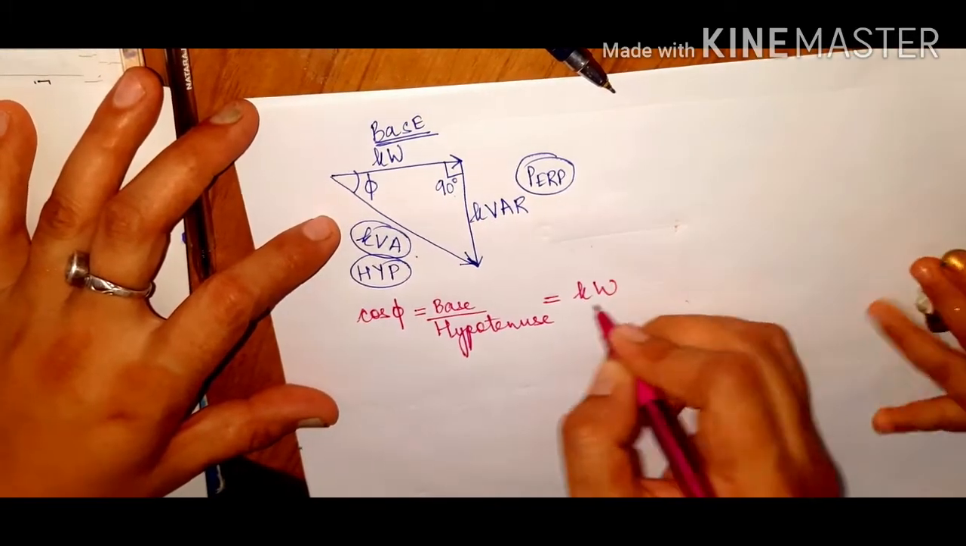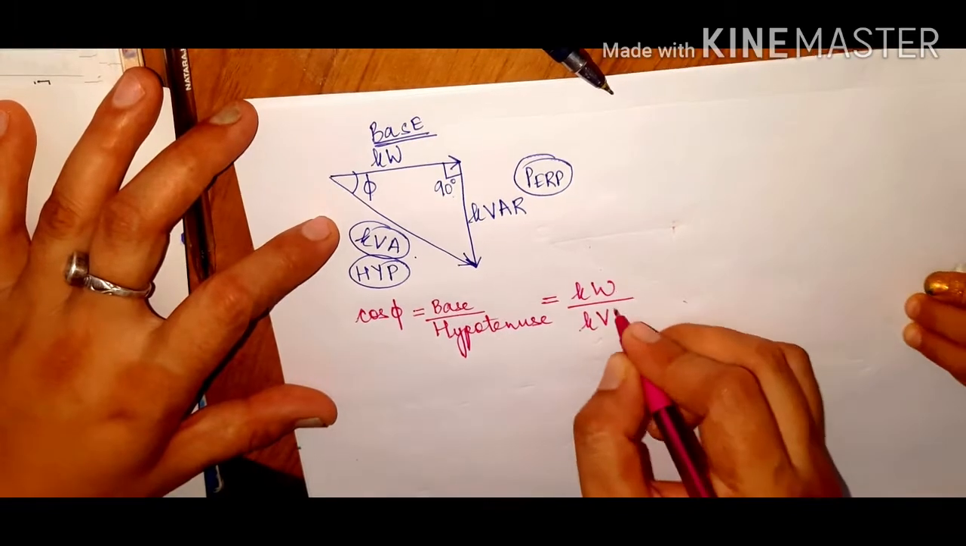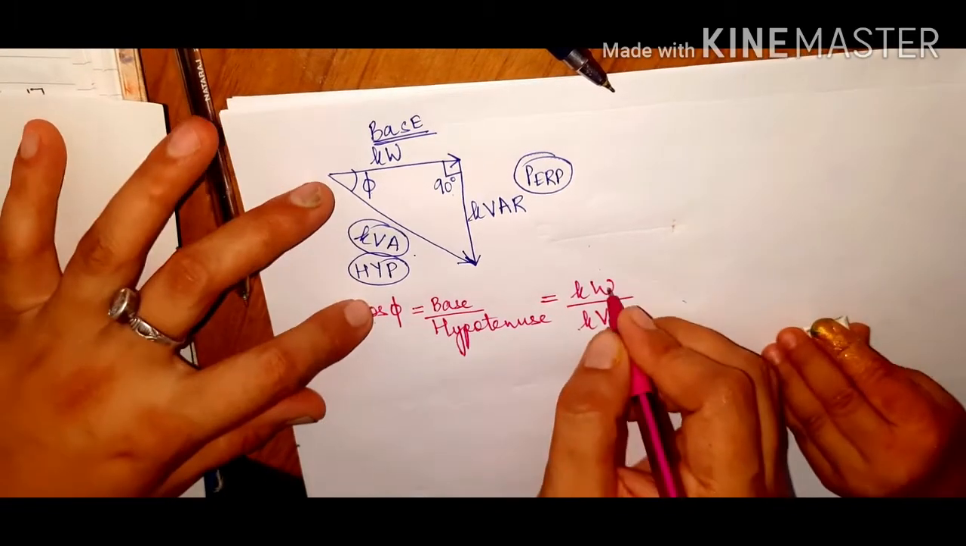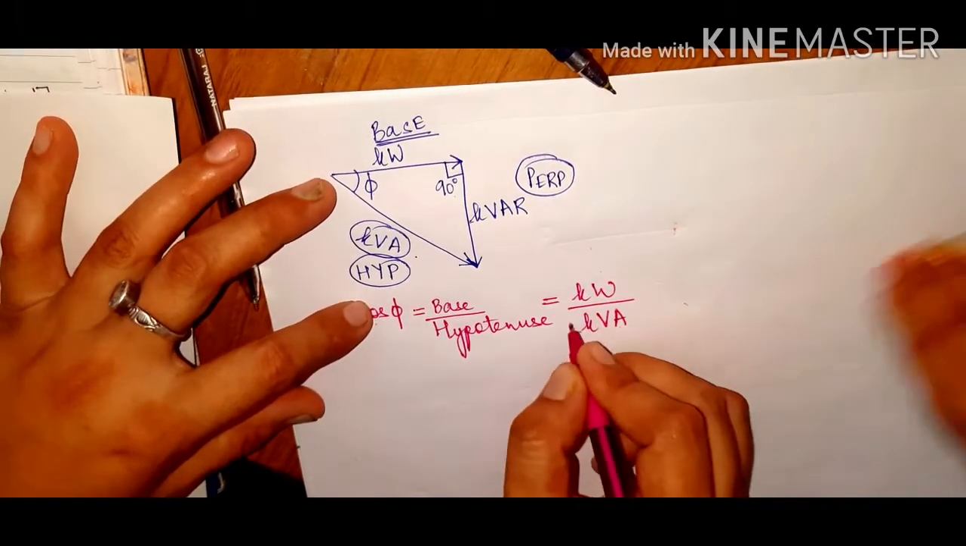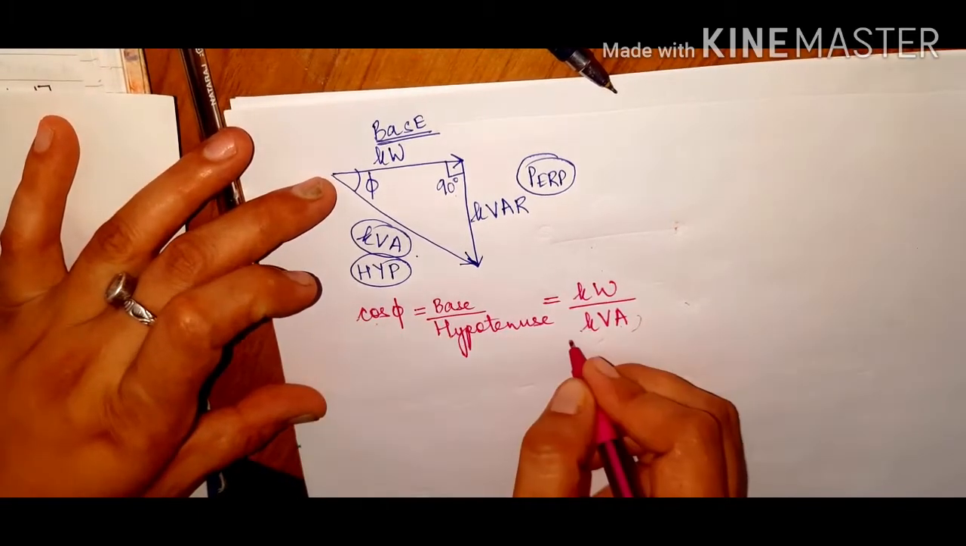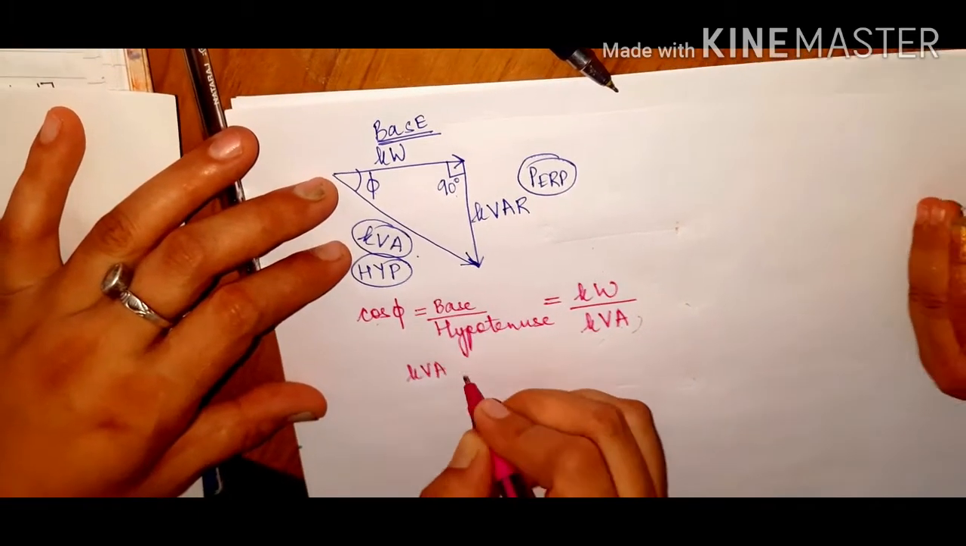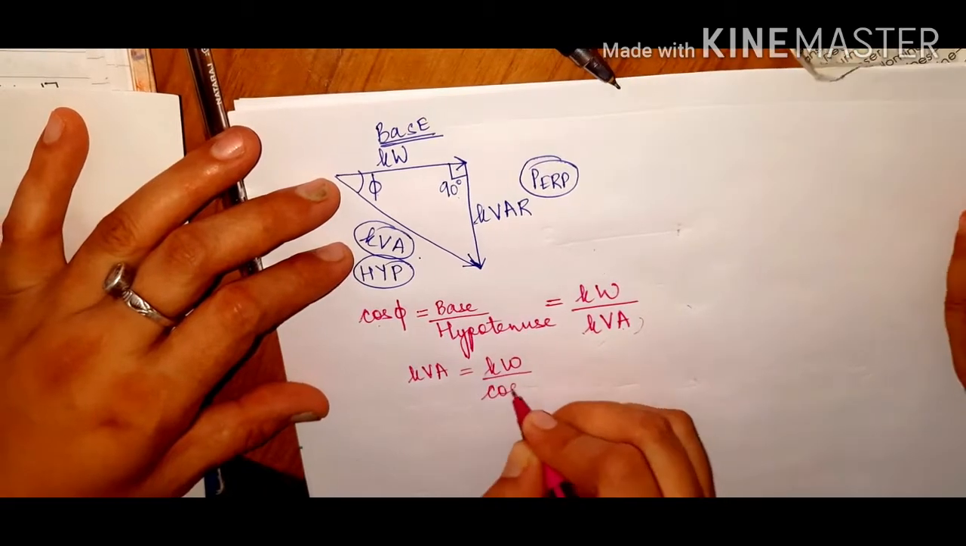Base over here is kilowatts, upon hypotenuse is what? kVA. So you know now that cos phi is equivalent to kW upon kVA. So what is going to be kVA? kVA is down, it will come up, cos phi is going to come down. So you will get kVA is equivalent to kilowatt divided by cos phi.